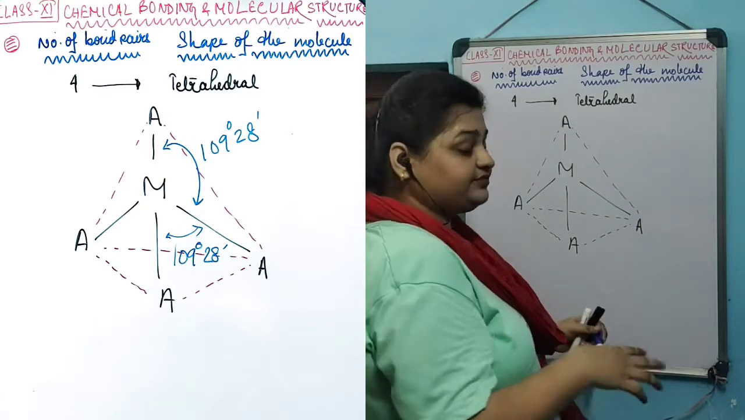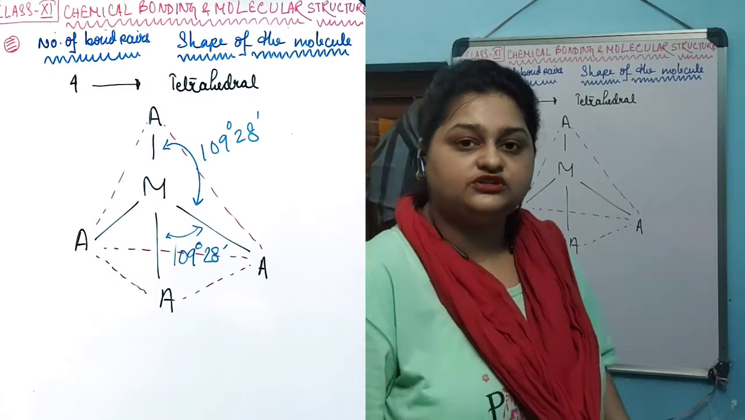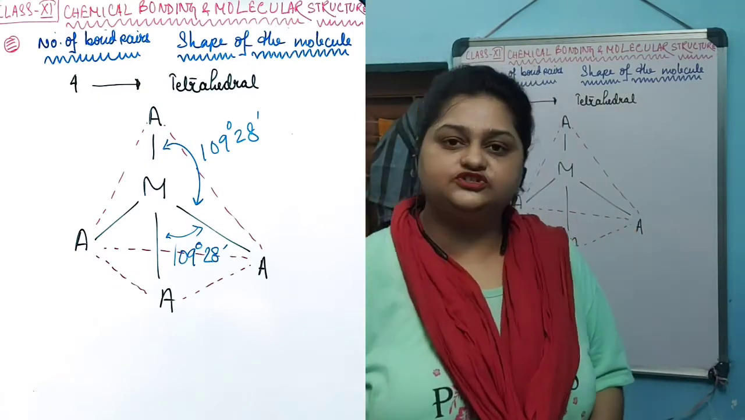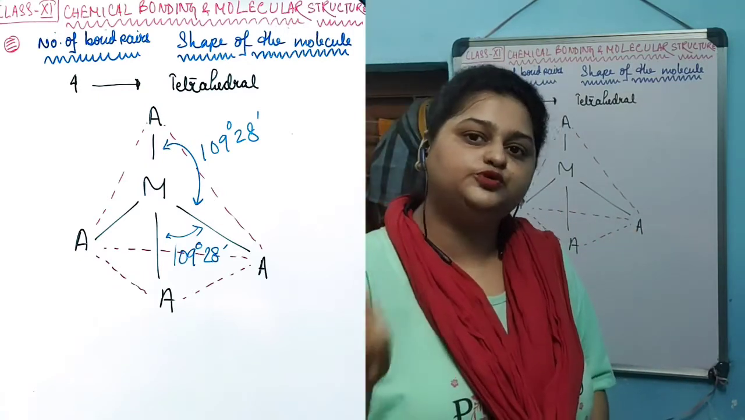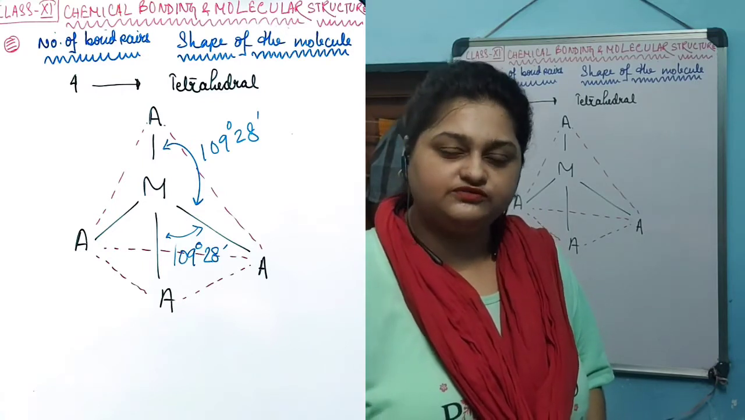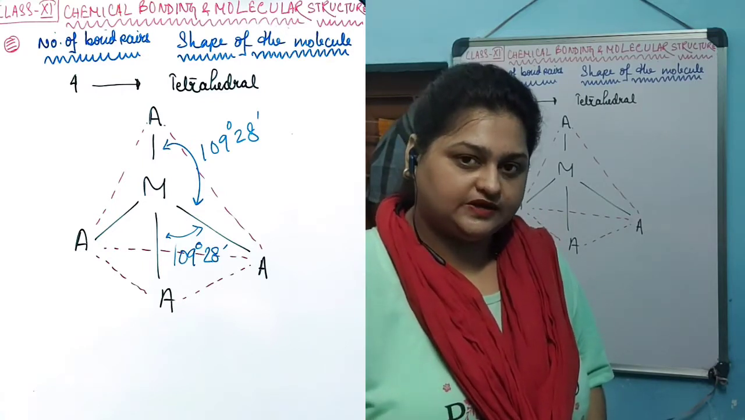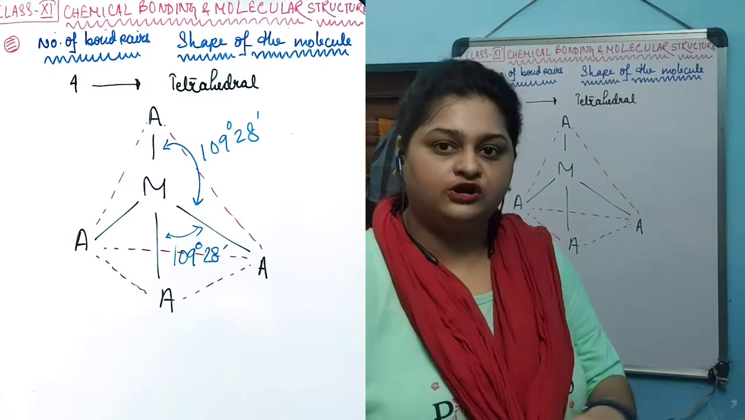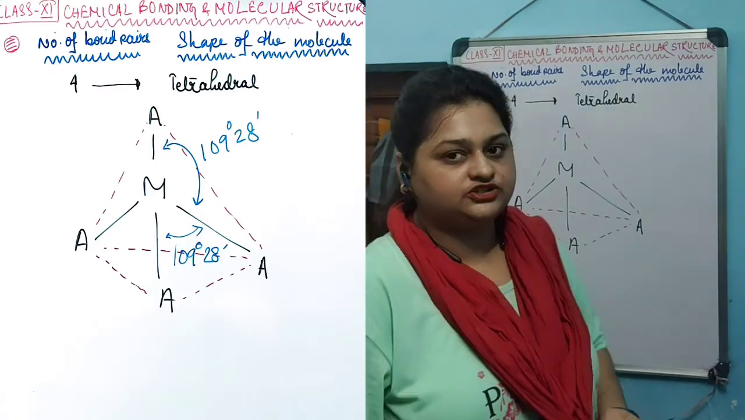Now this is a 3-dimensional shape. The shapes before this were linear and trigonal planar. Both of them are planar. Both of these structures were residing on a plane. This is entirely a 3-dimensional structure.